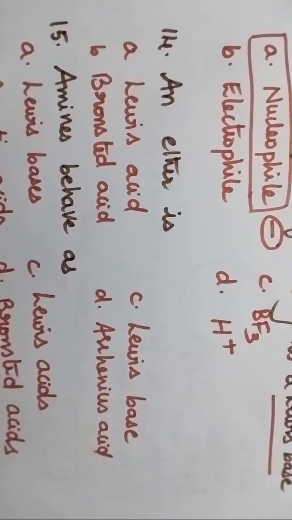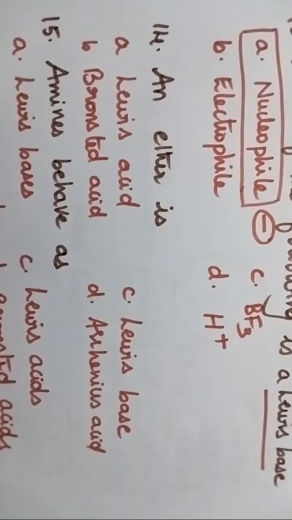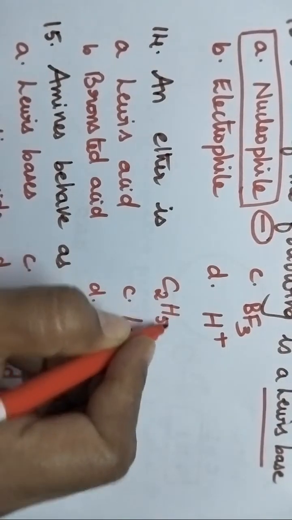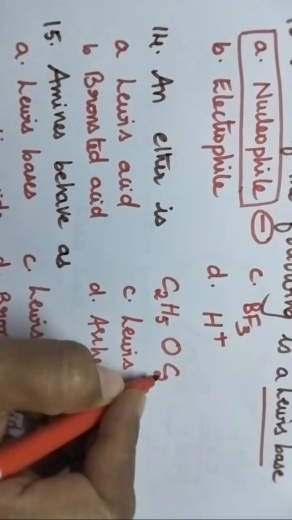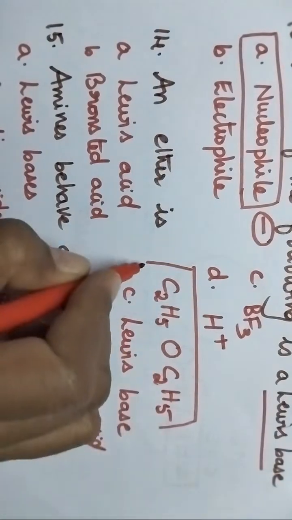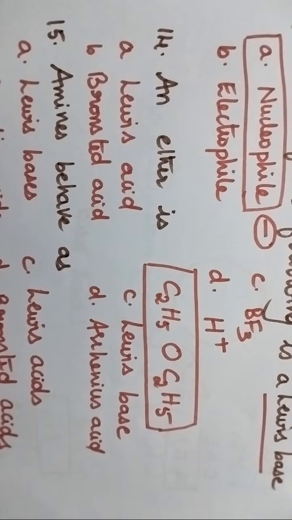Let us move on to the 14th question. An ether is. You try to answer 14th question. Okay, I will give a small hint. I will write the structure of the ether. C2H5O, C2H5. Now identify. An ether is a Lewis acid, Bronsted acid, Lewis base or Arrhenius acid.